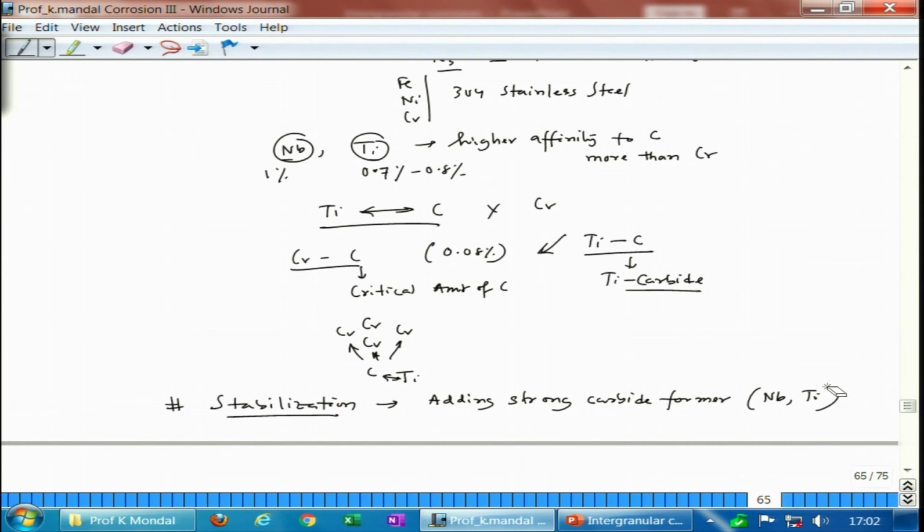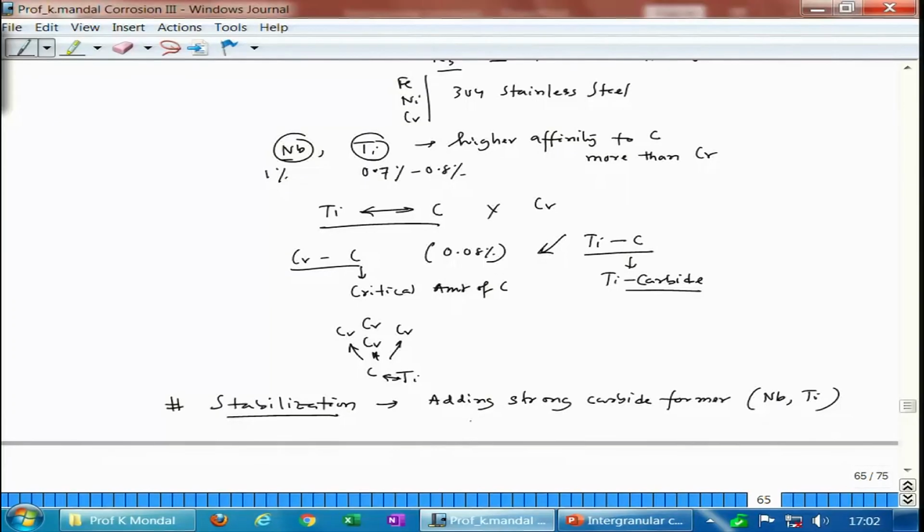formation of chromium carbide. Now, the chromium gives you the stainless property. So, if you do not allow chromium carbide to precipitate out, there will be no question of a chromium depletion zone, and so the entire matrix will have homogenized chromium content of more than 12%, and rather it will be homogenized at around 18% in the base metal.